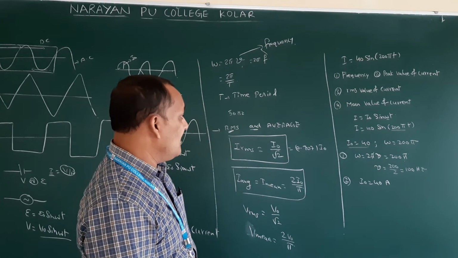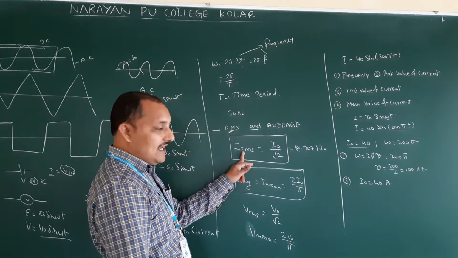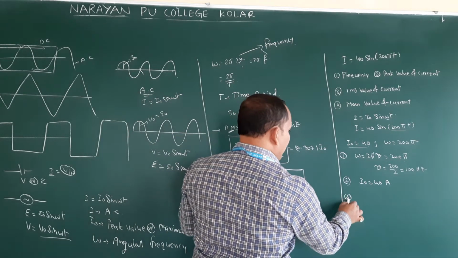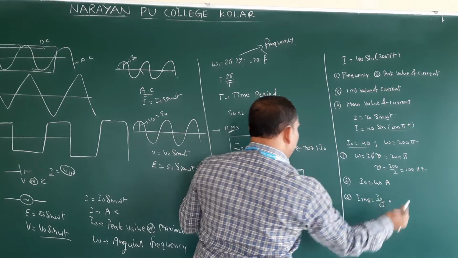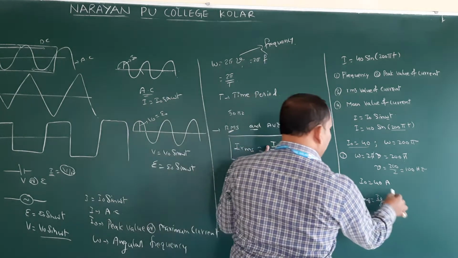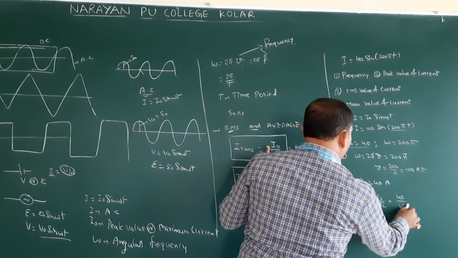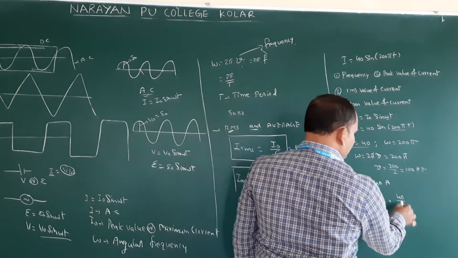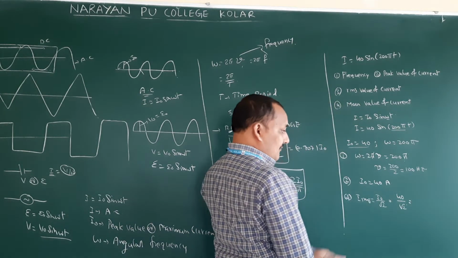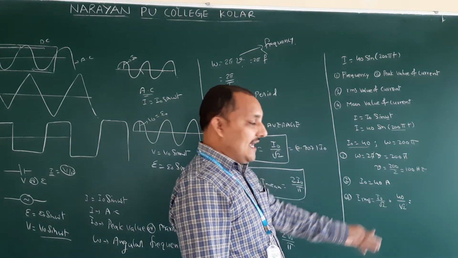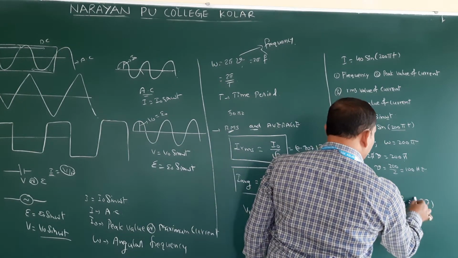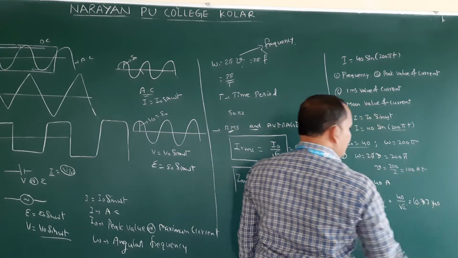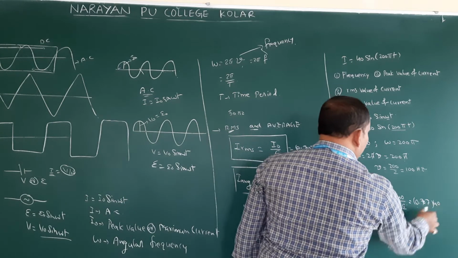Next, RMS value of current. IRMS formula we came to know. So IRMS is equal to I naught by root 2. I naught value is 40 by root 2. What is 1 by root 2 value? For PU problems the calculator will be allowed, therefore no problem. But if the same question they ask in competitive exams, you should do it like this.